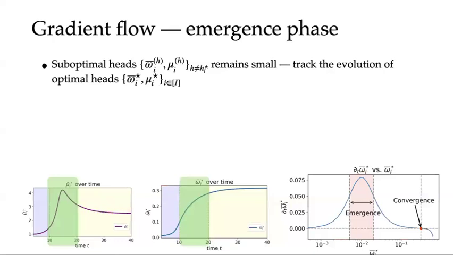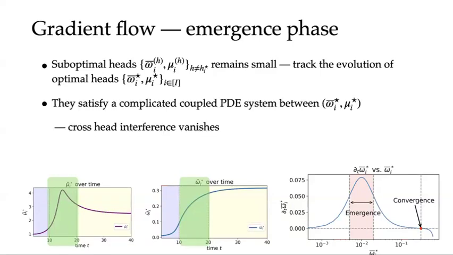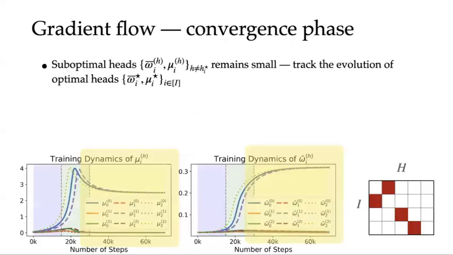The second phase is the emergence phase. During this phase, we focus only on optimal heads that dominate. We solve the coupled PDE for this optimal head, as the cross-head interference will vanish at this point. This phase is characterized by a rapid growth of omega for each optimal head.